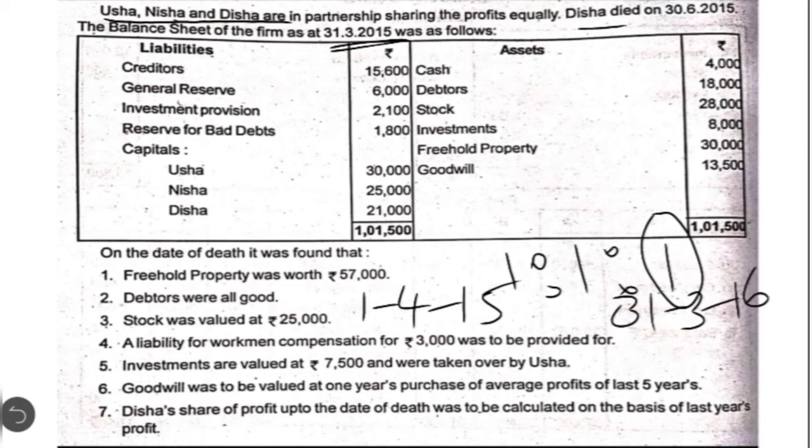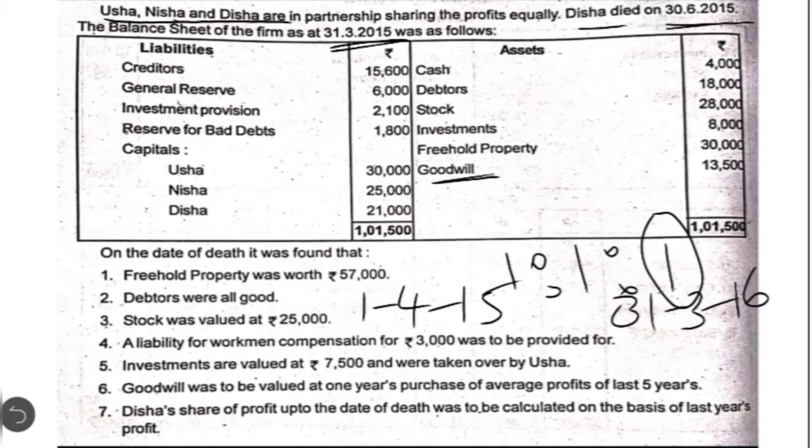In between this financial year, she has died on 30th June 2015. So from the beginning of April, we have to count the months till her death. So April, May and June. We have to include June because she died at the end of June. Only for 3 months she was there as a partner. So the calculation of profits is based on those 3 months for which she lived during the current financial year. On the asset side, we find cash, debtors, stock, investment, freehold property and goodwill.